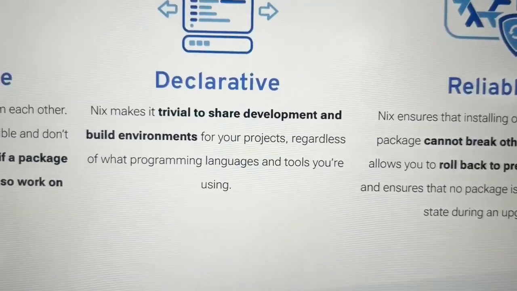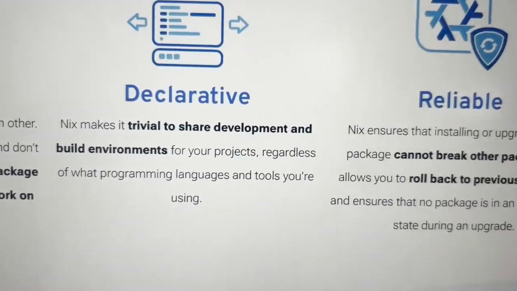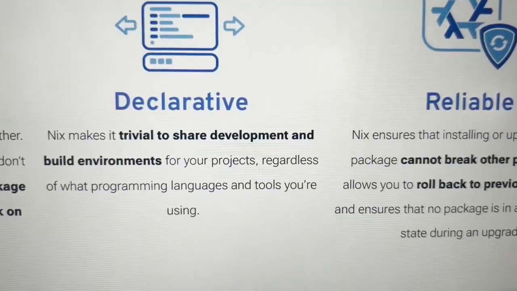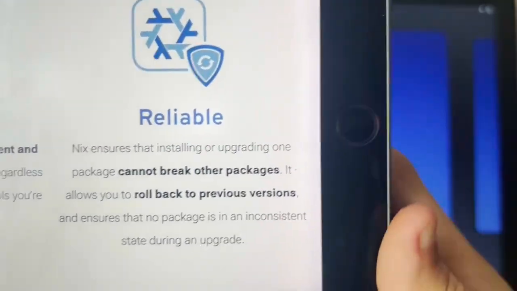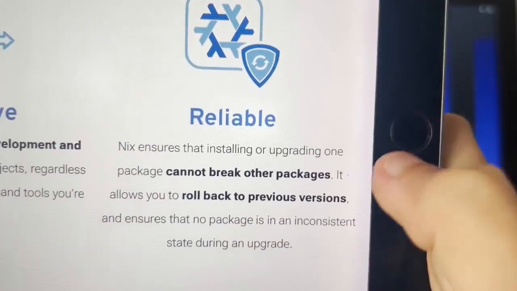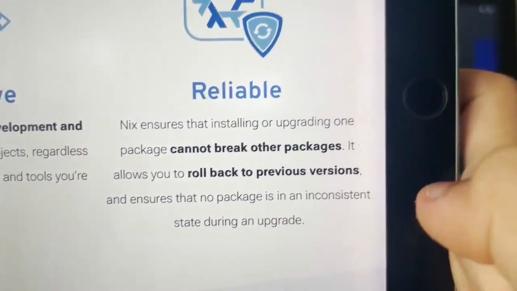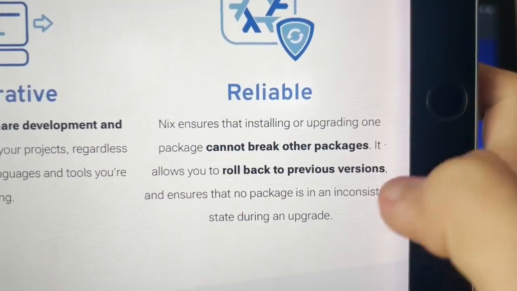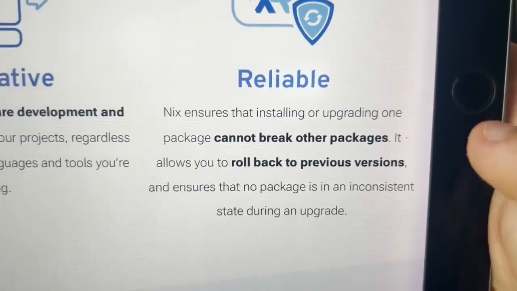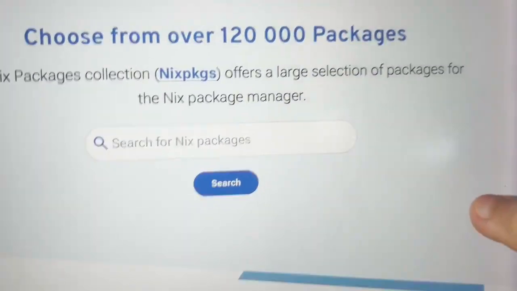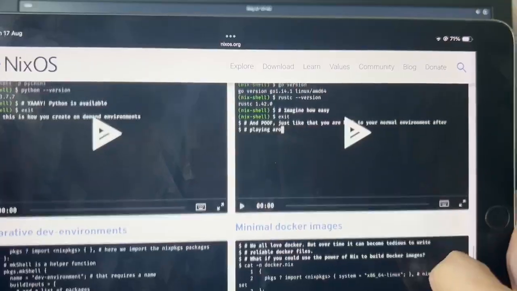Declarative. Nix makes it trivial to share development and build environments for your projects, regardless of what programming languages and tools you're using. And reliable. Nix ensures that installing or upgrading one package cannot break other packages. It allows you to roll back to previous versions and ensures that no package is in an inconsistent state during an upgrade. So yeah, it is really, really cool.